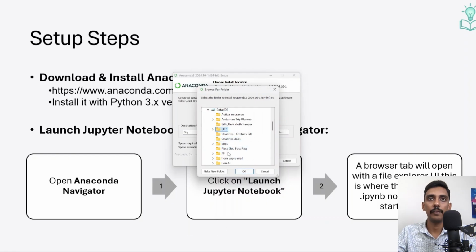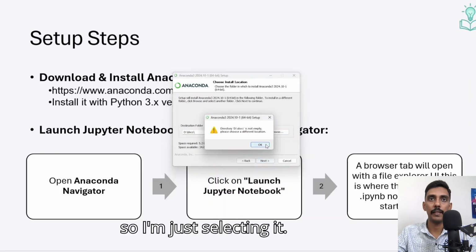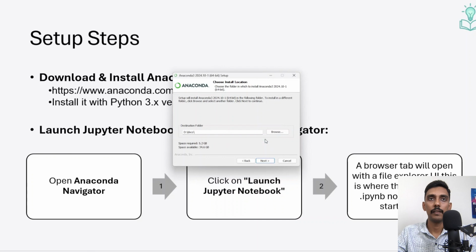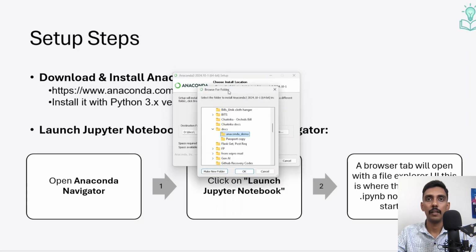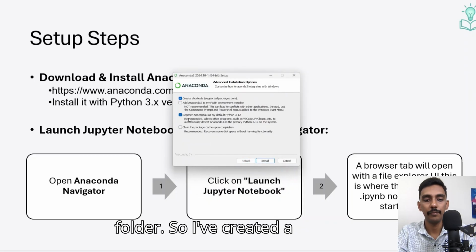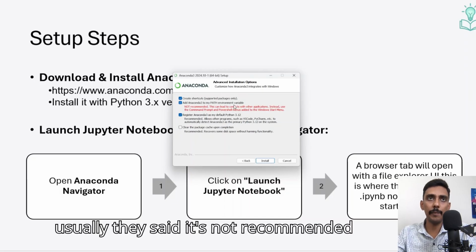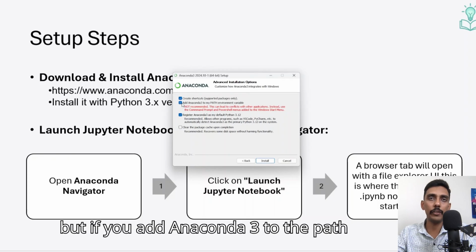So I'm just selecting it. Okay, and next. Okay, so you have to create a new folder. I've created a new folder. Just okay. Next. Usually they say it's not recommended, but if you add Anaconda3 to the PATH